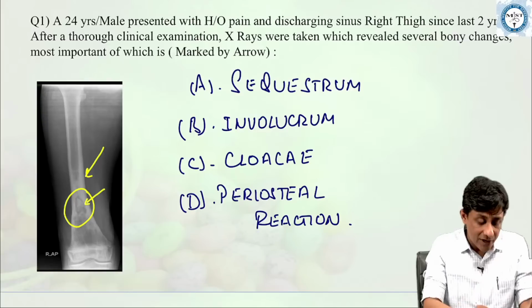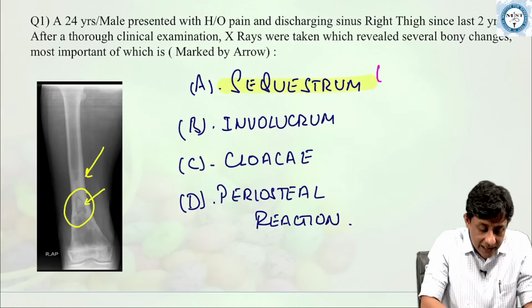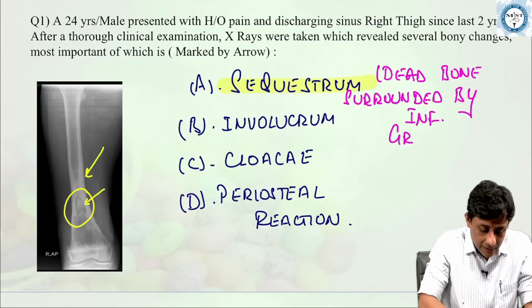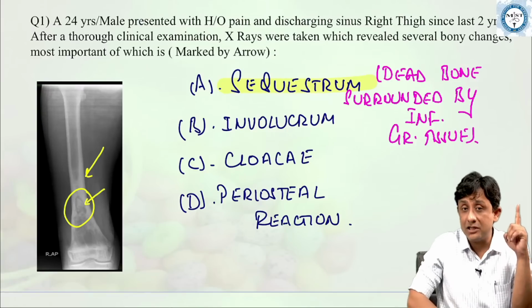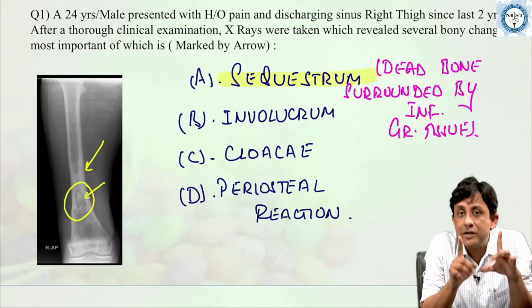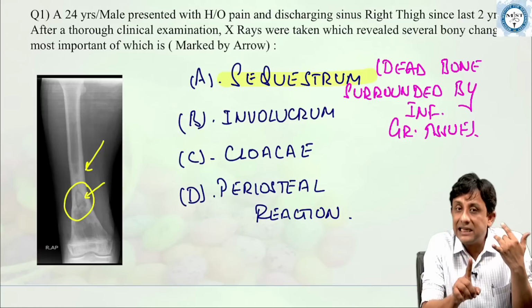So sequestrum is, as we had discussed earlier also, a dead bone which is surrounded by infected granulation tissue, okay? And as I told you in the class also, if we can spot a sequestrum in the x-ray, it is chronic osteomyelitis.